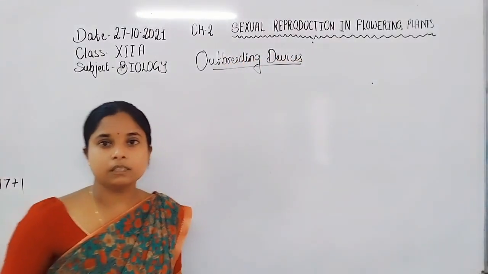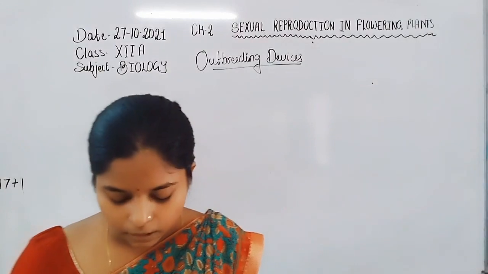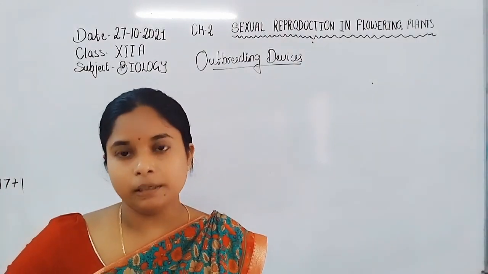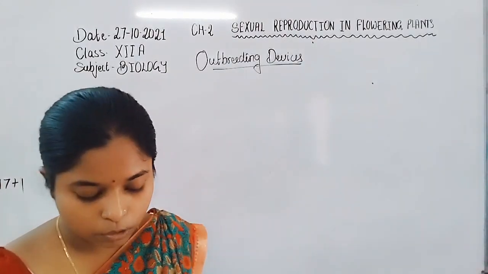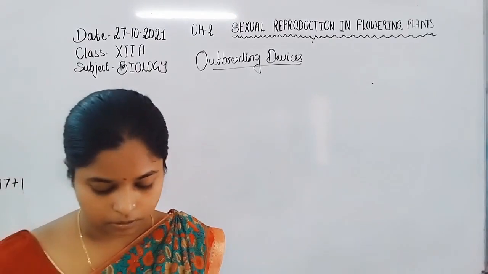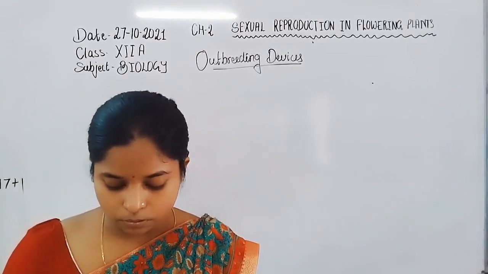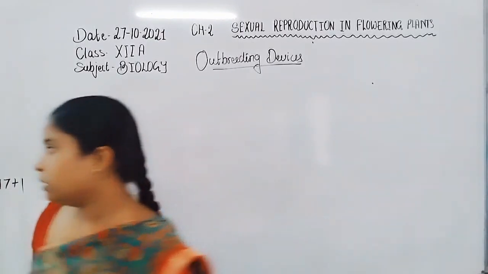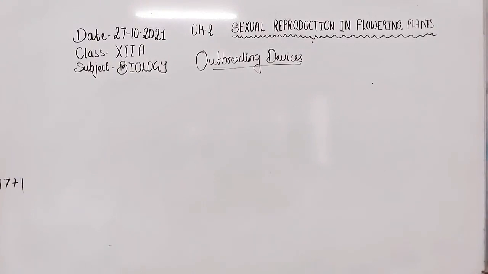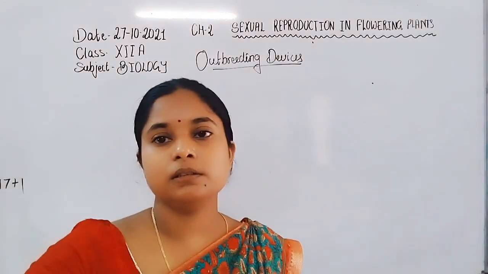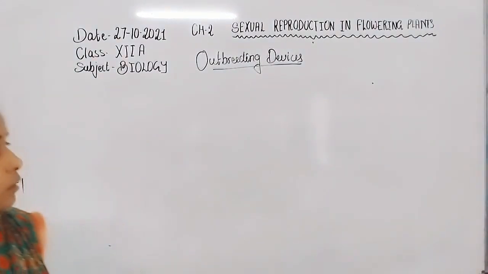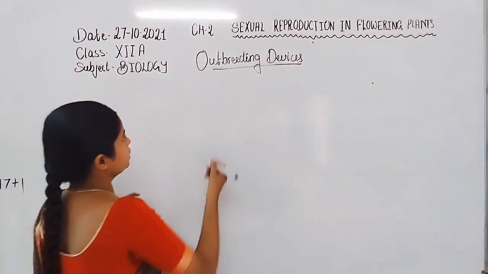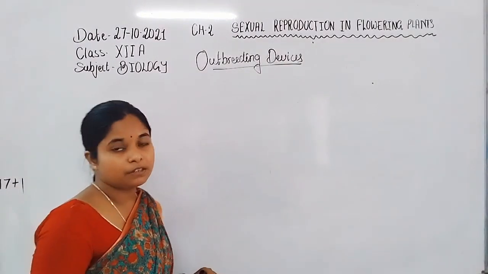What are outbreeding devices? Outbreeding devices are a mechanism of the flower of a plant for reducing inbreeding depression. That is the process through which the plant reduces inbreeding depression. So what are outbreeding devices?